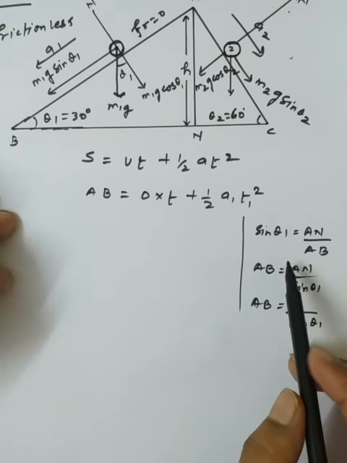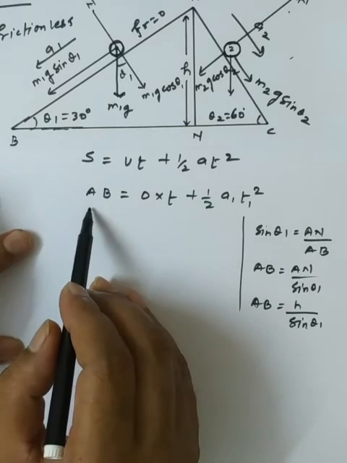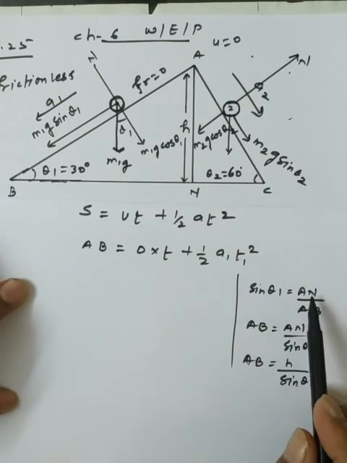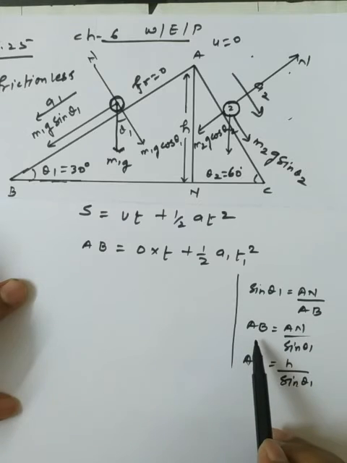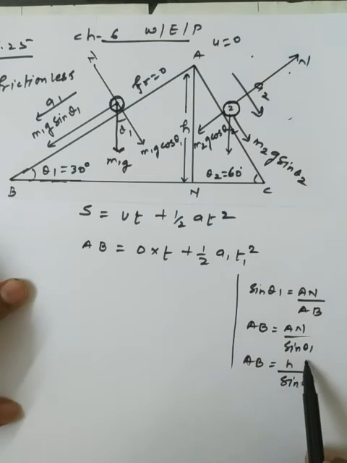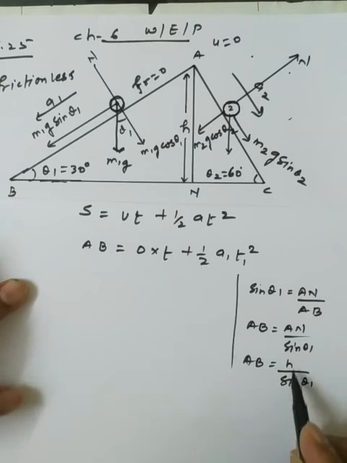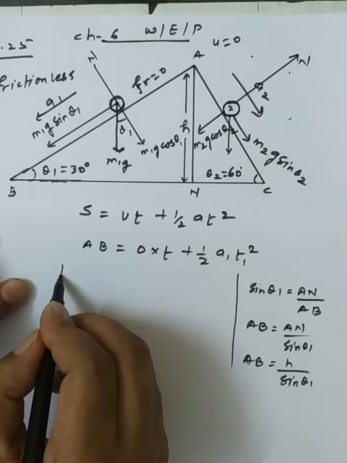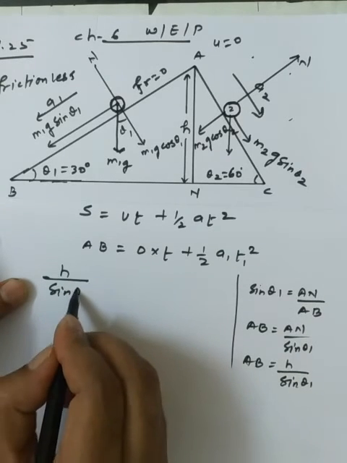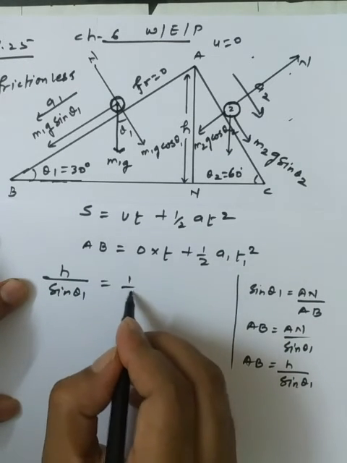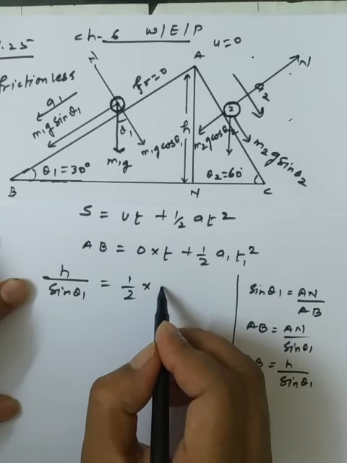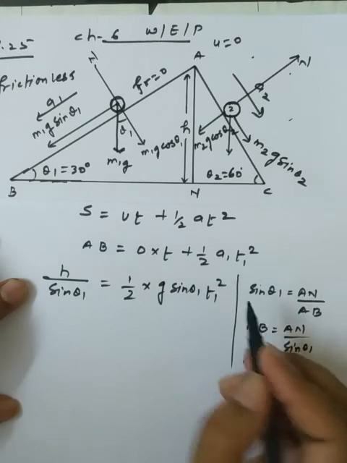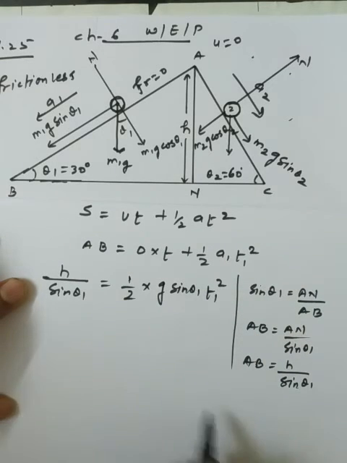Now, dear students, how do we find AB? From the triangle ABN, sine theta 1 is perpendicular upon hypotenuse, so AB is equal to h upon sine theta 1. So h upon sine theta 1 is equal to one half times a1, which is g sine theta 1, times t1 squared. This is the general formula we have discussed here.